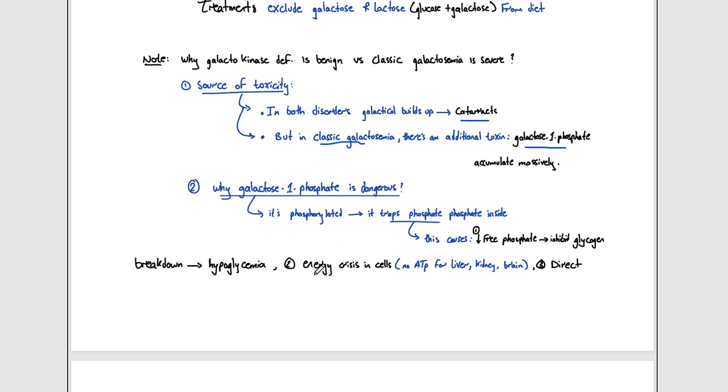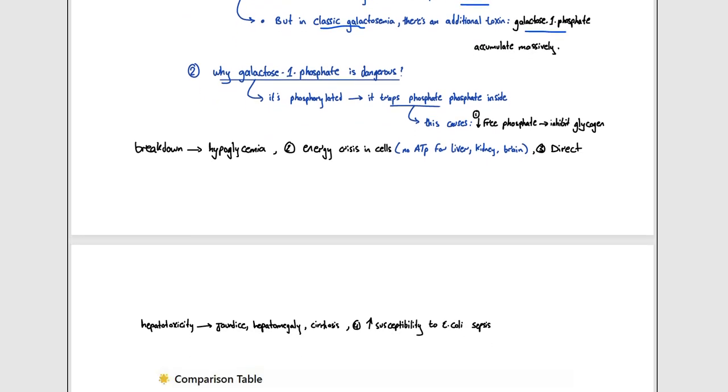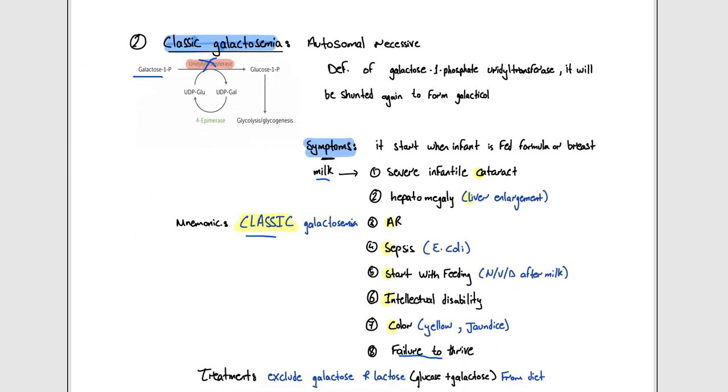For the second one, we have an energy crisis in the cell. There's no ATP for the liver, the kidney, and the brain, so they would have intellectual disability. For the third thing, we would have direct hepatotoxicity. For that reason, we would have jaundice, hepatomegaly, cirrhosis, and increased susceptibility to E. coli sepsis. For that reason, classic galactosemia is more severe because we have an additional toxin here, which is galactose 1-phosphate, resulting in all of these symptoms.